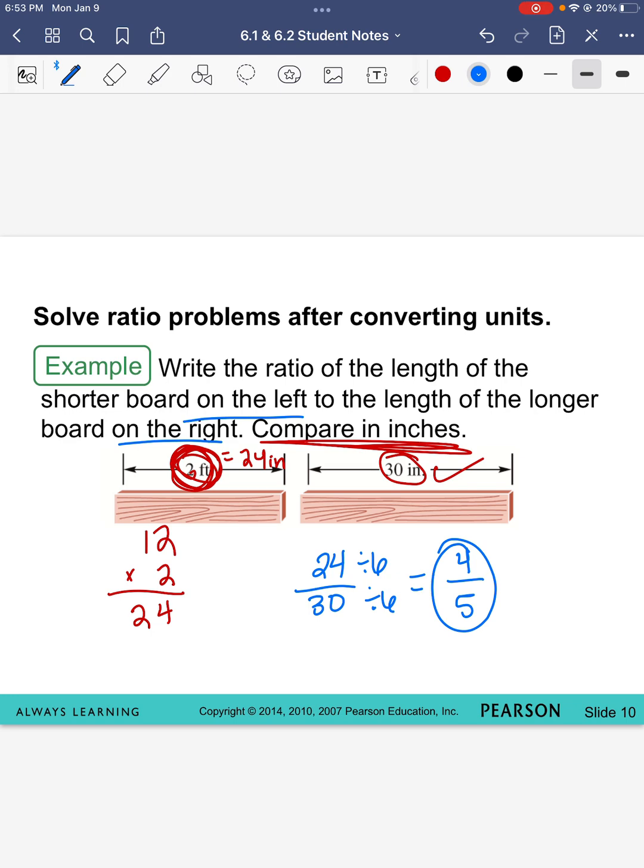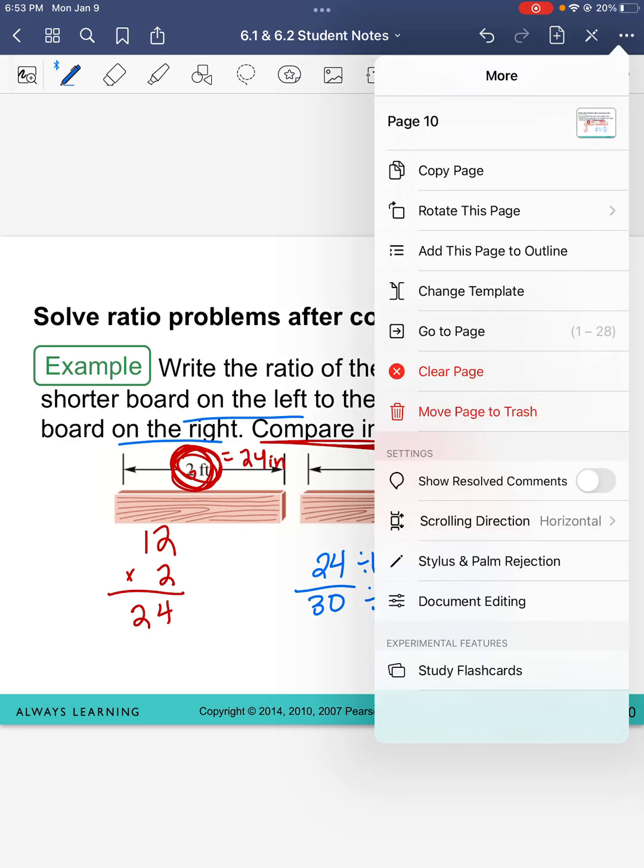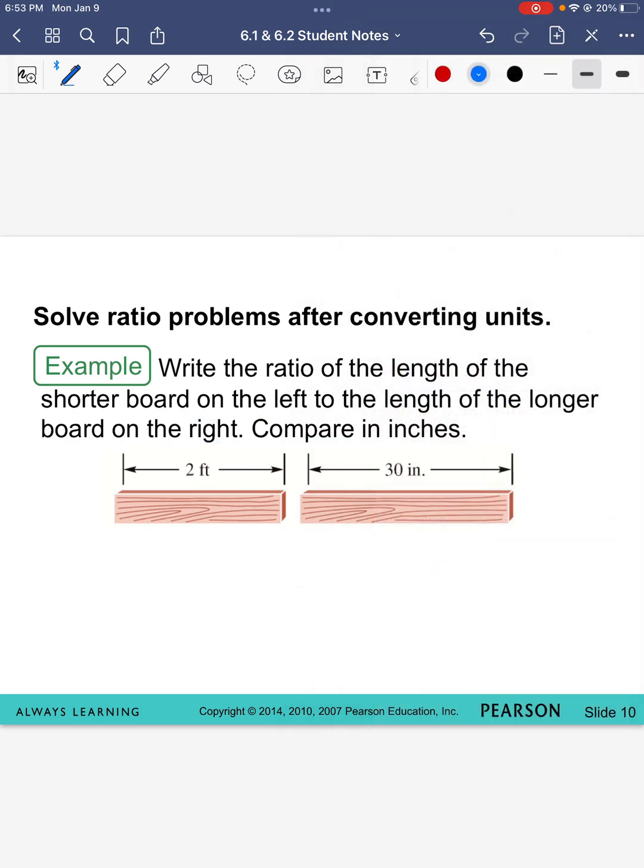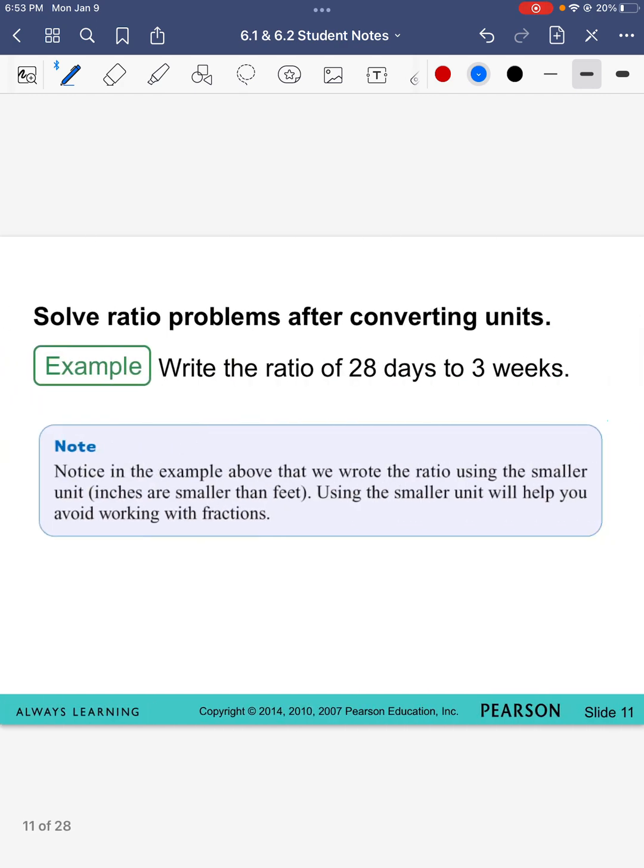All right, let's look at the next problem. Again, this is on the conversion chart, but we should know this one. It says write the ratio of 28 days to 3 weeks. So I need to compare these two numbers, but the problem is they're not in the same unit. When I have ratios and I'm comparing two numbers, they have to be in the same unit.